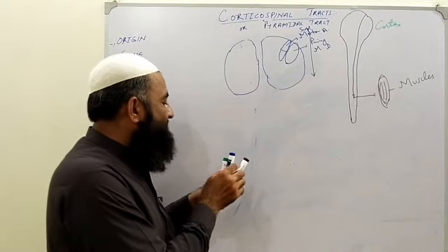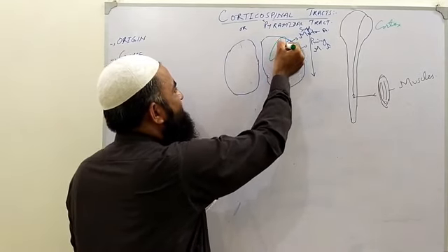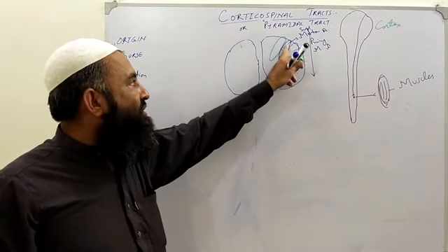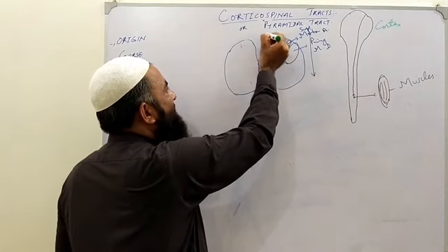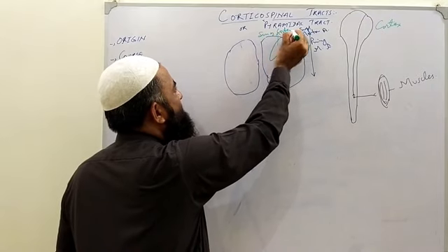And an area which is concerned with the sensory system. These two are concerned with the motor system, the primary motor and the supplementary or secondary motor area, and this is known as the sensory area or sensory cortex.